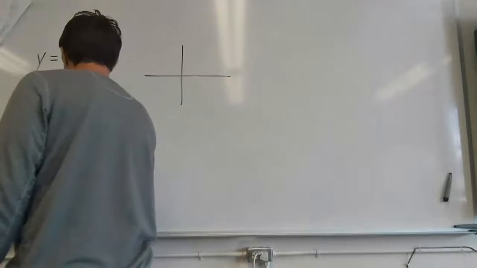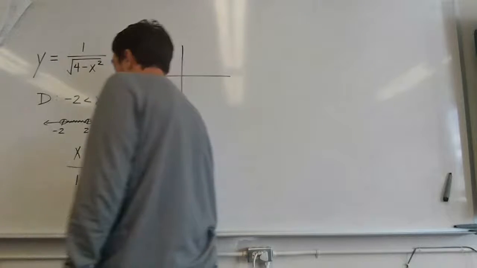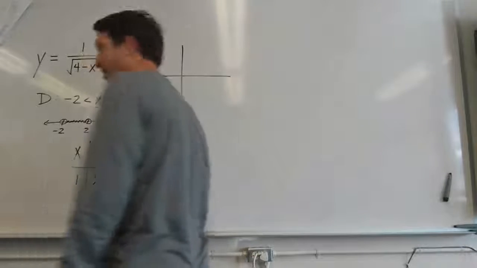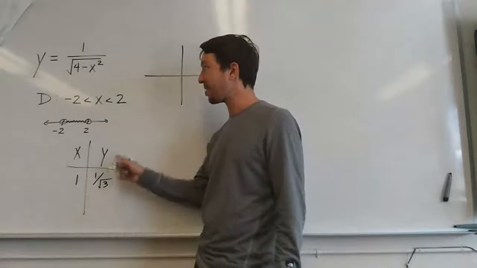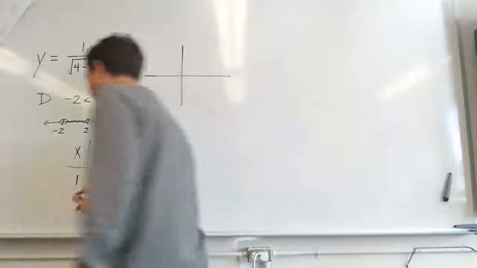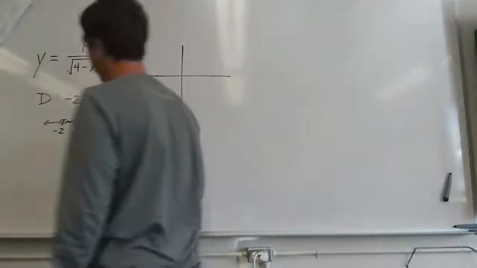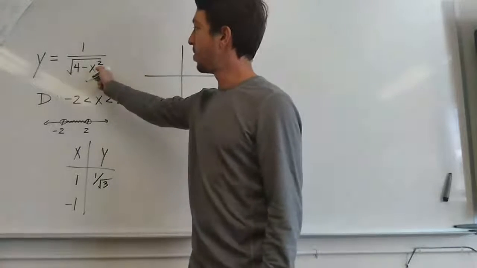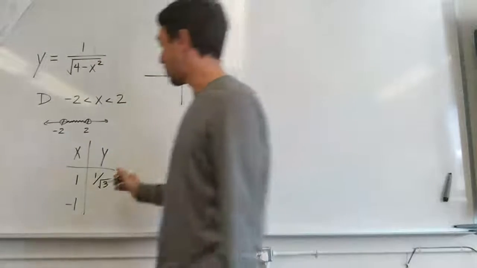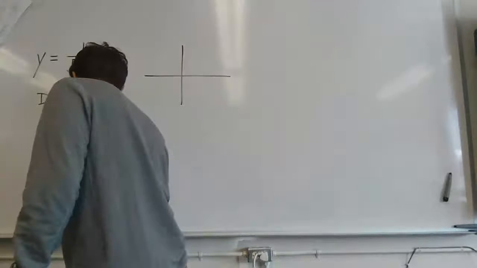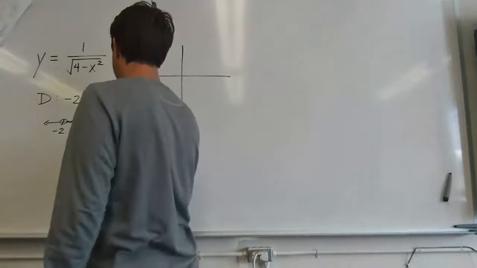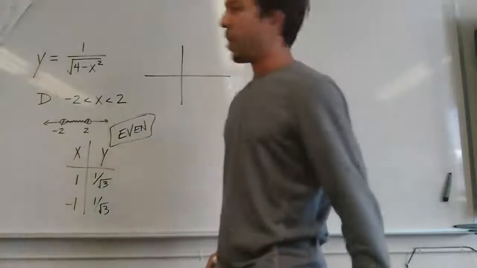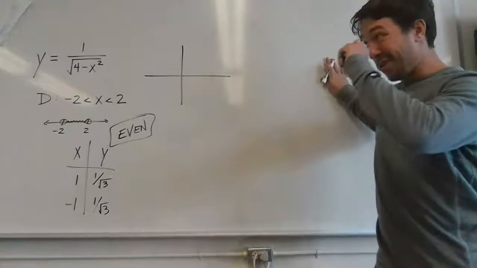You get 1 over the square root of 3. No one's confused by that, right? No. Plug in -1. Here's where we see the thing to look at, the squared. So you'd also get 1 over the square root of 3. So which one is it, even or odd? Even.